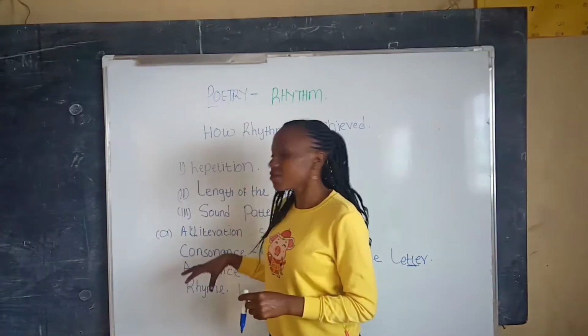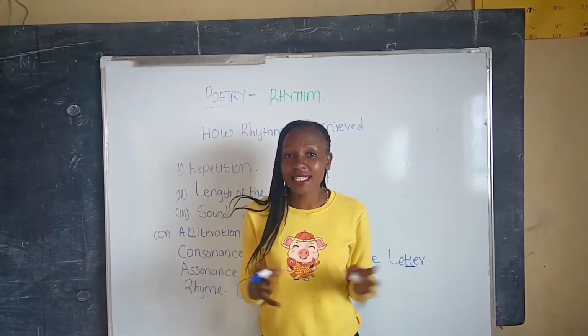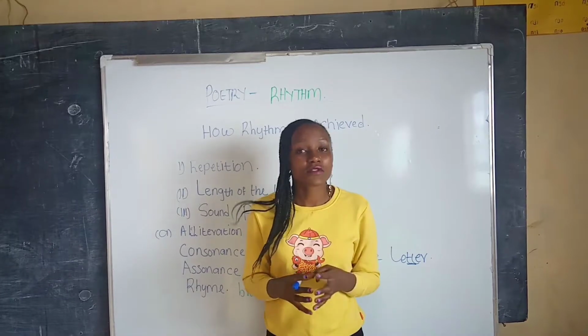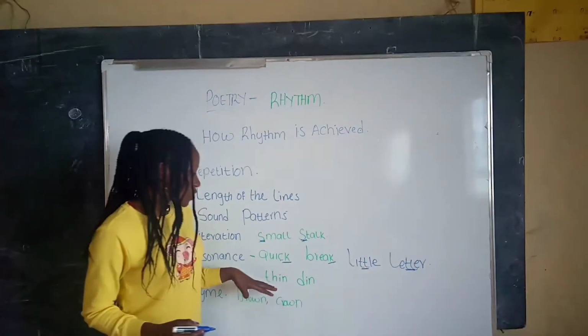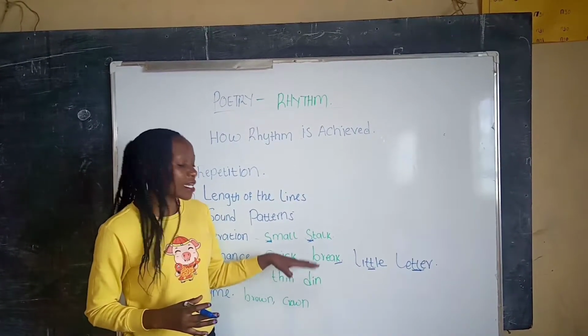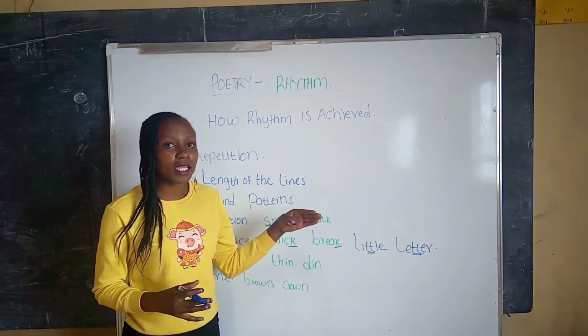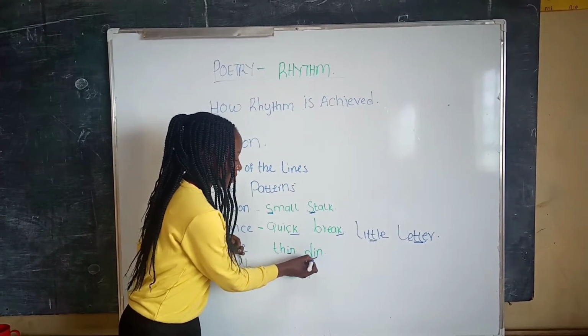Number three, we have assonance, and assonance is the repetition of a vowel sound in two words that follow each other closely in a poem. And we have these words, thin and din. The i sound is repeated, thin, din.